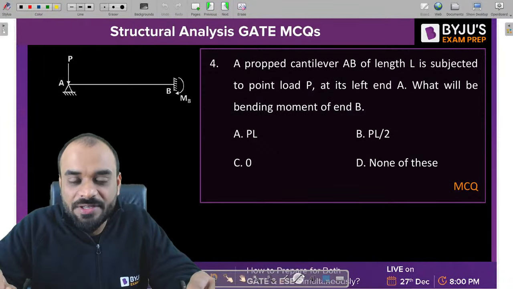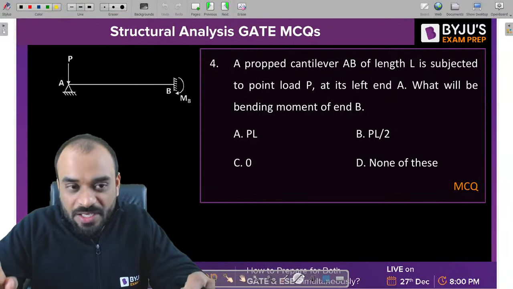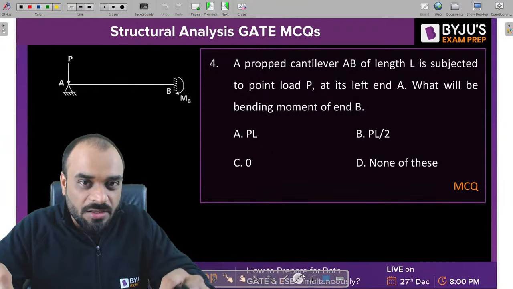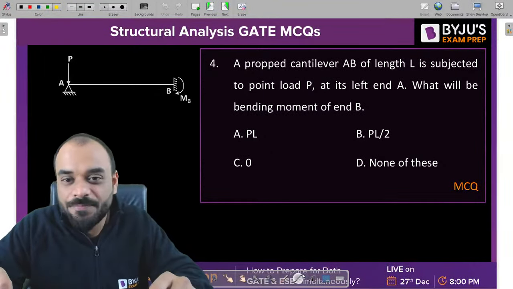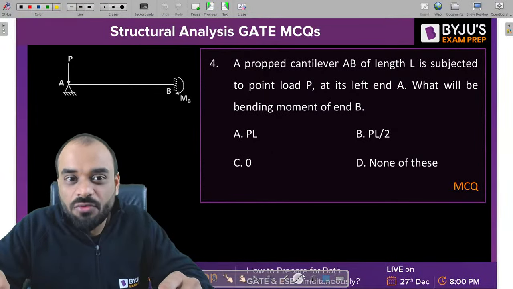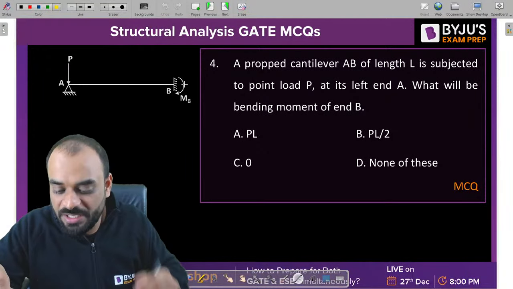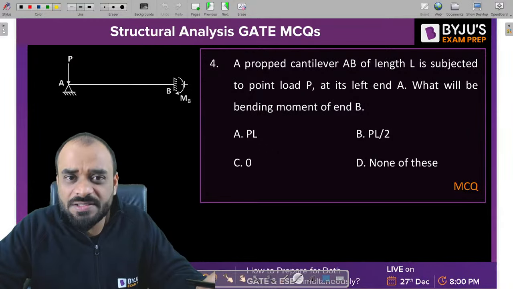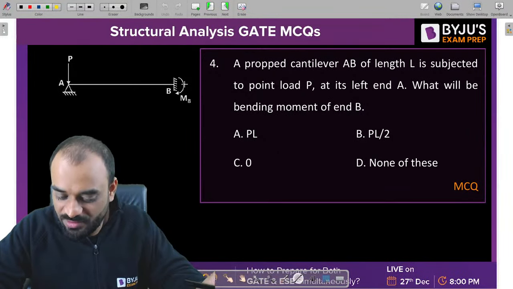A prop cantilever AB, whose length is L, is subjected to a point load P, which is placed at point A, right? And then what will be the bending moment at support B? That is the question. Tell me guys, it is a very easy question.